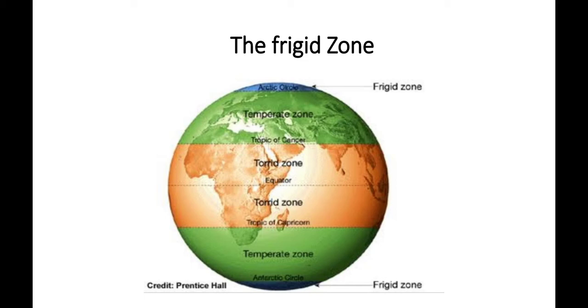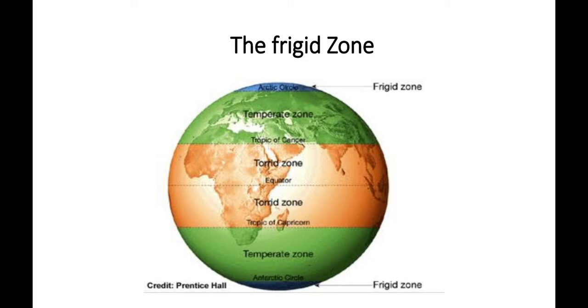Okay, so let us start. The coldest region of the world lies between the Arctic Circle and the North Pole, and the Antarctic Circle and the South Pole. You can observe here the Arctic Circle in the North Pole, the coldest region, whereas in the South Pole we call it the Antarctic Circle, and these two zones are known as the frigid zone. Got it? Because the sun's rays can't reach there. That's why we call it the frigid zone.